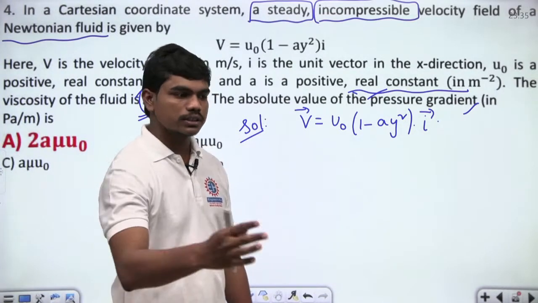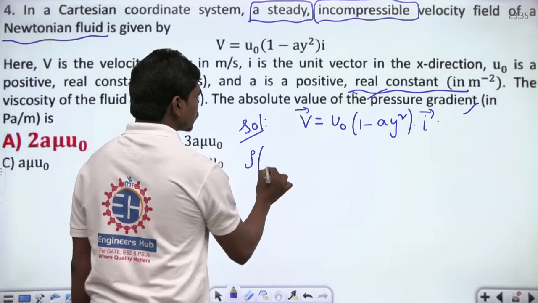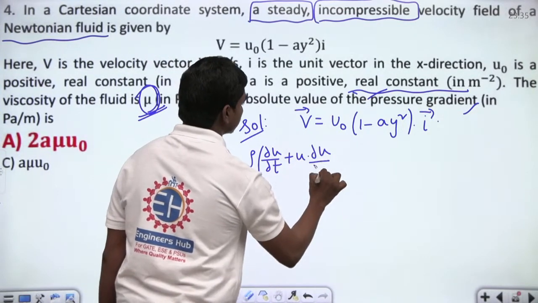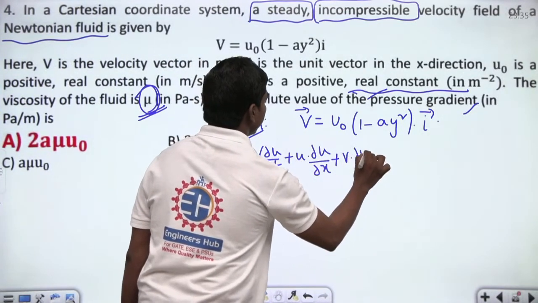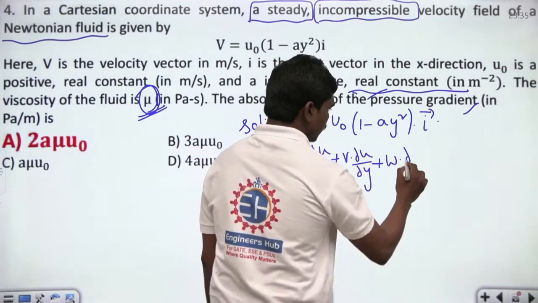We can use it, correct? So if you write the Navier-Stokes equation in the x direction, then you have rho times dou u by dou t plus u into dou u by dou x plus v into dou u by dou y plus w into dou u by dou z.